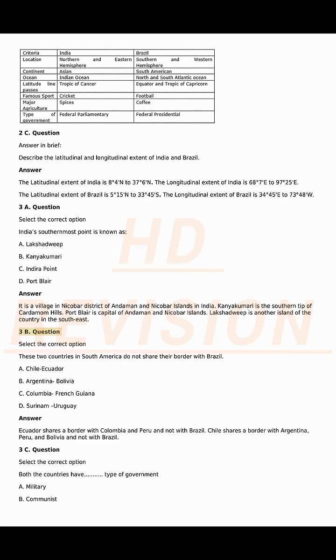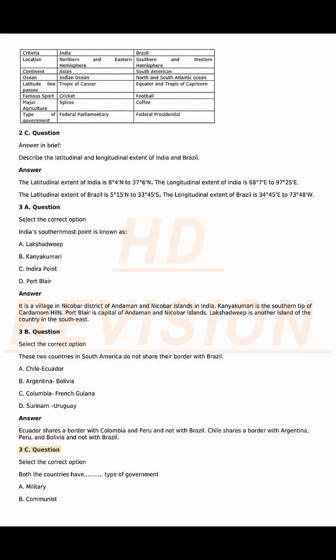3b question. Select the correct option. These two countries in South America do not share their border with Brazil. A. Chile, Ecuador. B. Argentina, Bolivia. C. Colombia, French Guiana. D. Suriname, Uruguay. Answer. Ecuador shares a border with Colombia and Peru and not with Brazil. Chile shares a border with Argentina, Peru, and Bolivia and not with Brazil.